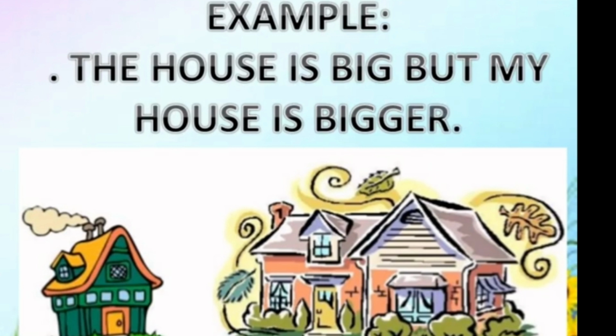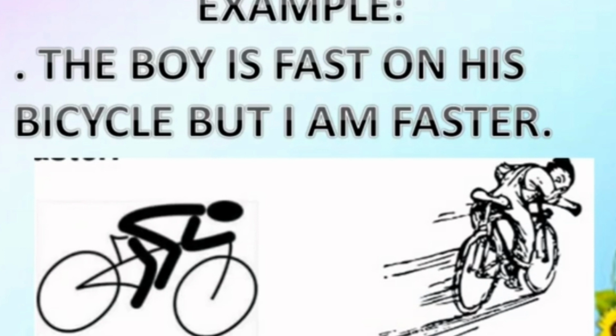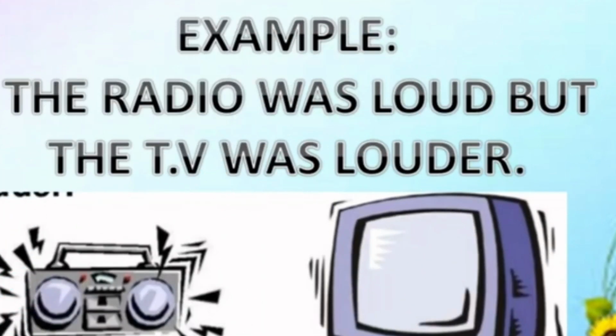The house is big, but my house is bigger. Here the adjective bigger compares two houses. So we can say it is in comparative degree because we are comparing two things. The boy is fast on his bicycle, but I'm faster. Here the adjective faster is used to compare two persons. One more example: the radio was loud, but the TV was louder. Here the adjective louder is said to be in comparative degree because it compares two things.